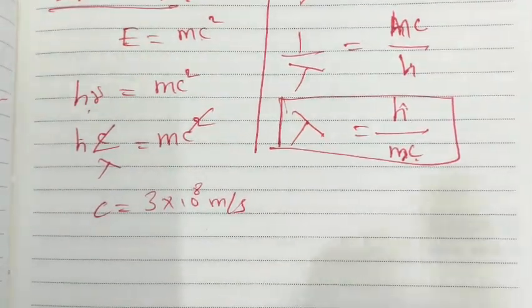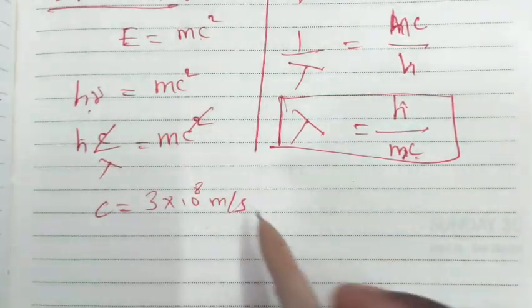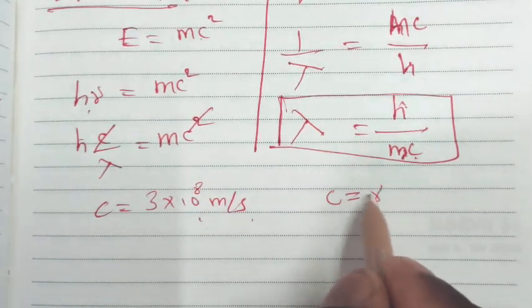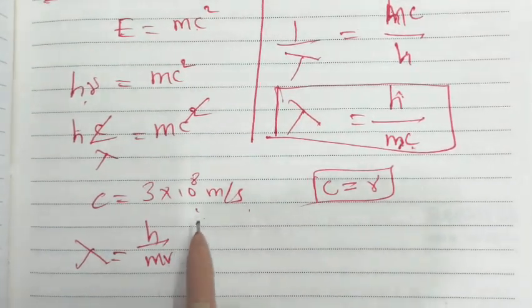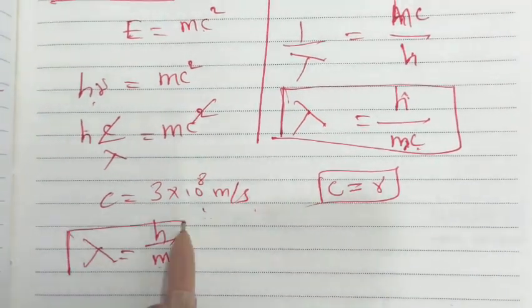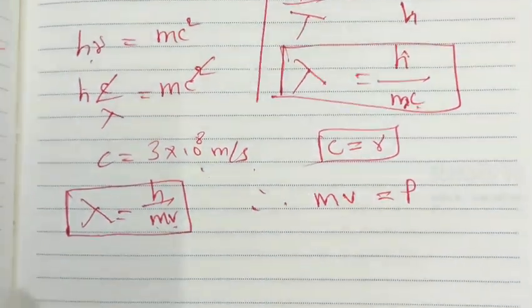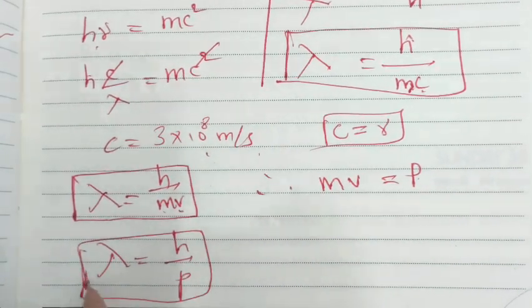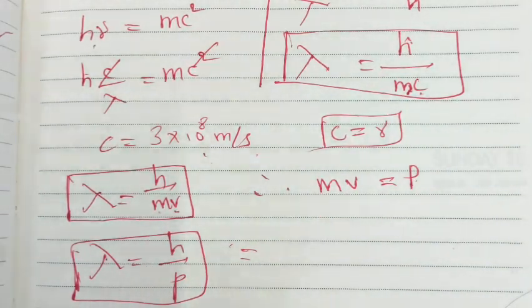Okay, so now we can go to the particle velocity or light velocity, which is 3 × 10^8 meters per second. There's a particle velocity, that is c, relating to nu. So we can go to that, lambda is equal to h by mv. Here mass into velocity is momentum, so we can exchange this mv into p. So lambda is equal to h by p. This is the final formula. Whatever those three formulas are, they are very, very important for the most basic de Broglie equation.